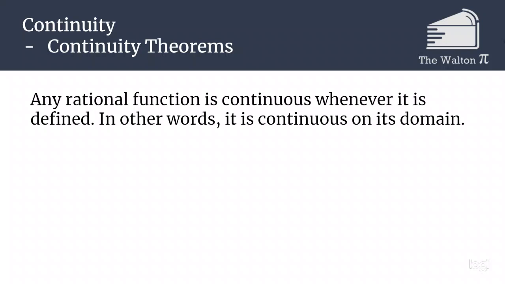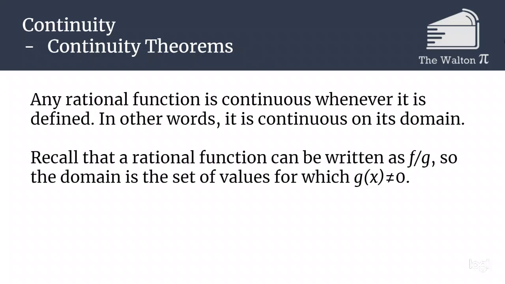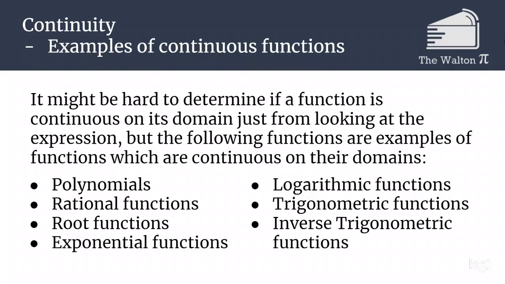We also have rational functions. If you remember, a rational function is where you have a function f over a function g. A rational function is continuous wherever it's defined, so it's continuous on the domain. Rational functions are where you have a polynomial divided by another polynomial. Some other examples of continuous functions: we've got polynomials, rational functions, root functions, like the square root of something, the cube root of something, exponentials, logarithms, trig functions, inverse trig functions. All of these are going to be continuous functions on their domains.